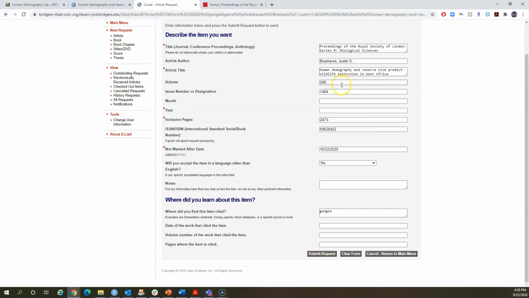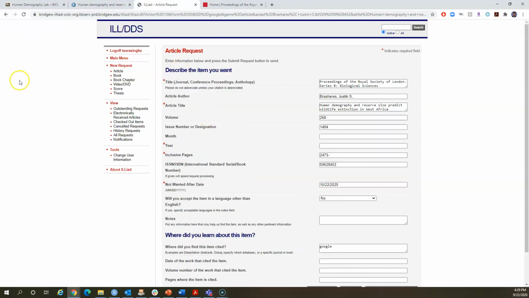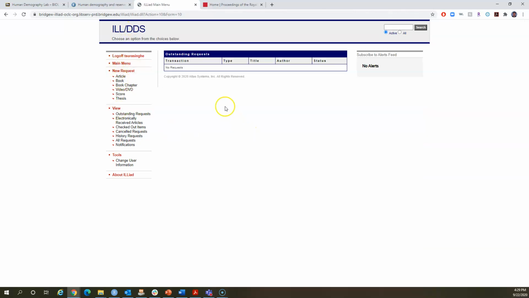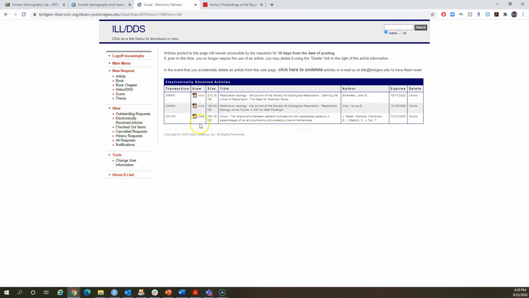So within a couple of days, you will get an email from the university library when they found the article, right? And what you have to do is log back into interlibrary loan, and it actually will show up as electronically received articles. If you look at over here under view, second option is electronically received article. If you click that, any article that you requested through interlibrary loan will appear over here, and you can see 3 of the articles that I requested myself are over here.